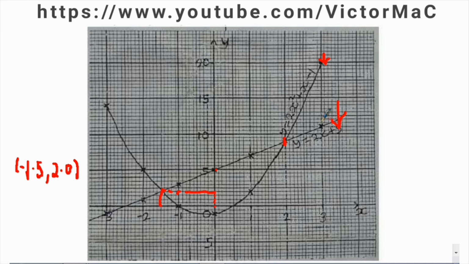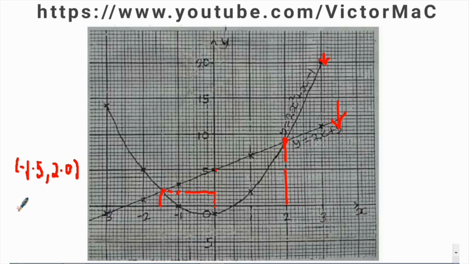Alright, so now the second point of intersection, we trace it also, this point. We trace it down to the x-axis, so let's go. The answer is 2.0 on the x-axis.